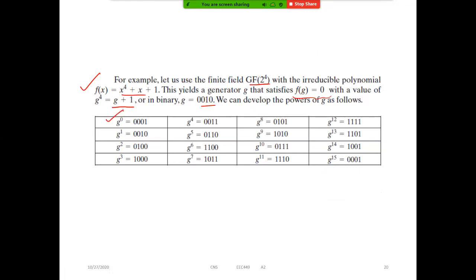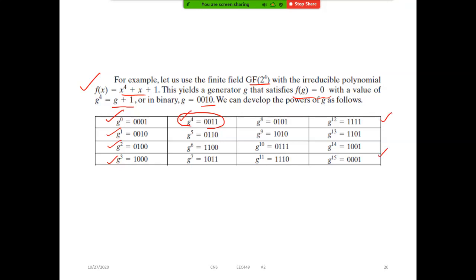See, g power 0 means what? g power 1, g square, g cube, g power 4, and so on. So g power 0 is anyway 1 only, right? So 1 in binary will be 0001. So g plus g power 0 leads to g power 4, which is here like this. So these are the polynomials we have to use.